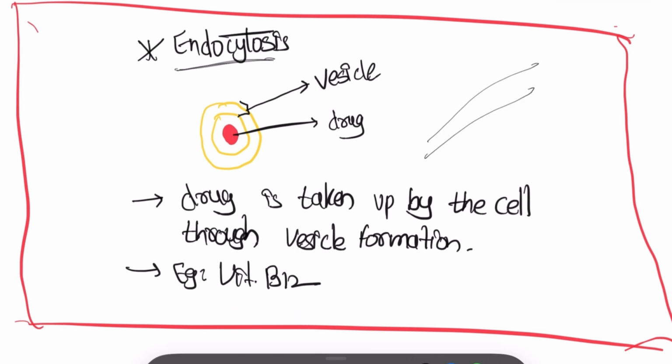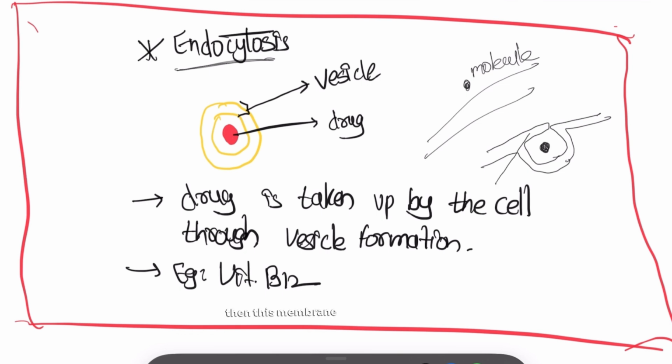Now imagine this is a lipid biomembrane layer, and here there is a molecule of drug. Now what does this lipid bilayer do? It kind of engulfs the molecule this way, and then this membrane detaches from here.